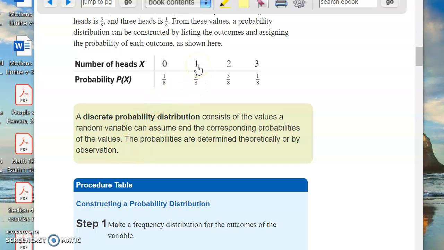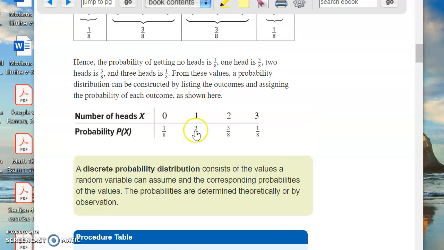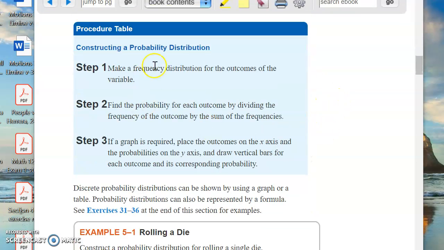So there's a 3/8 probability of getting 1 head. There's a 3/8 probability of getting 2 heads. There's a 1/8 probability of getting 3 heads. Okay, so that's how you read this little table here. Here the blue box shows you how to work your way through this.